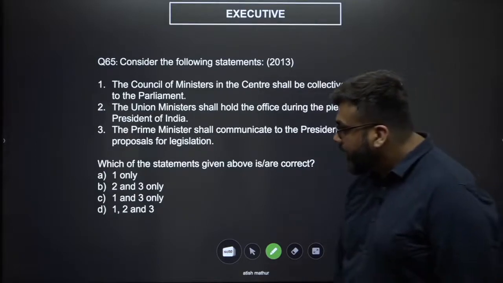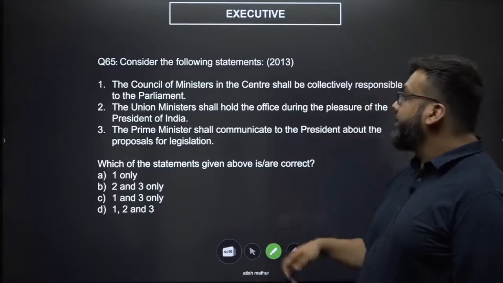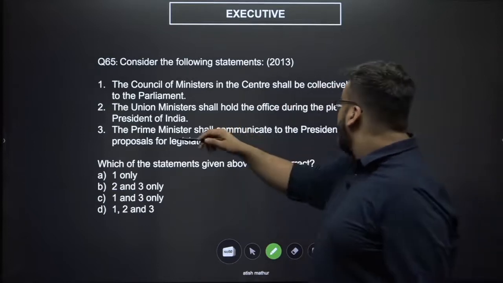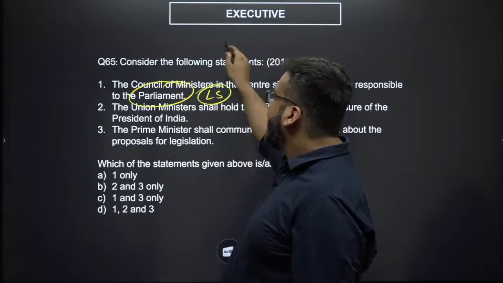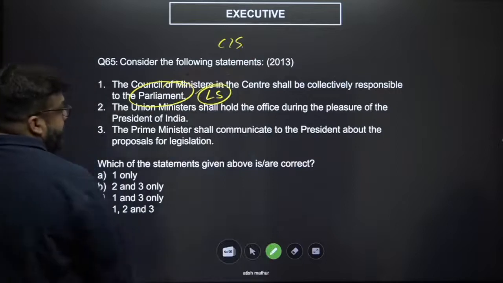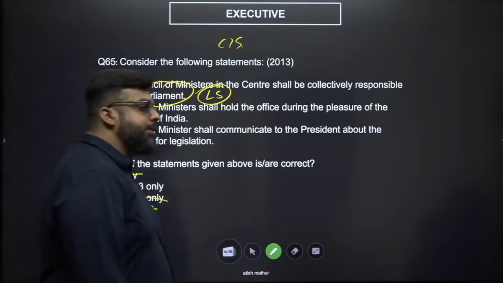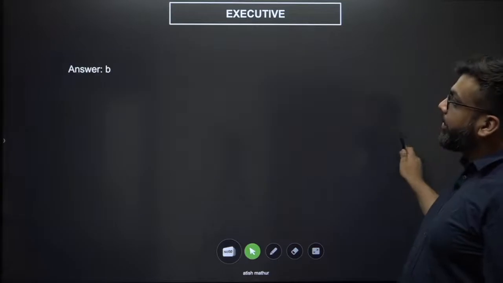Alright, so you've got 1 in 3 places, you've got 3 in 3 places. The Union Ministers in the centre shall be collectively responsible to the Parliament. No, it is the Lok Sabha, because otherwise you would violate center stronger than the states. So anything which has 1 in it automatically gets eliminated. Your answer becomes B, 2 and 3, right? You don't even have to think twice about it.